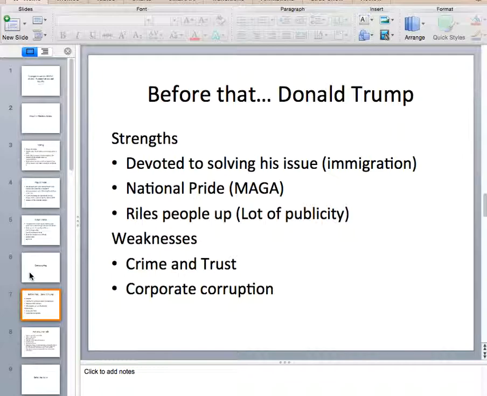Now, the weakness, though, is that many people accuse him of crimes such as bribery, sexual assault, and rape of women, causing people to not trust him at all. There's also corporate corruption, because he had a company before he became president, and he still has it, just with his son. And now people think that if he becomes president, he's going to take advantage of his rights as the president to improve his company.